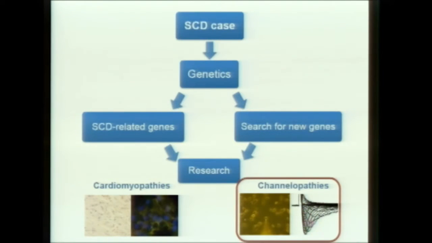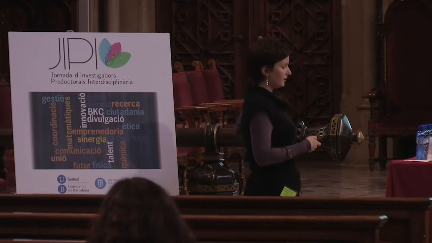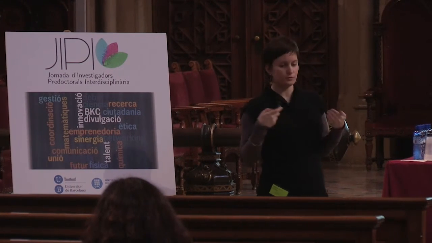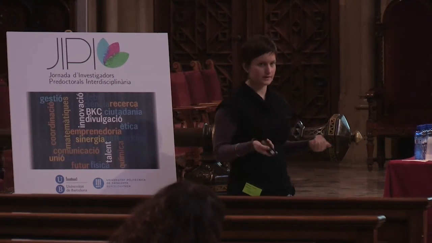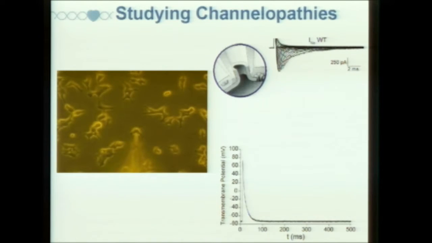As we said, channelopathies are a current defect. Thus, we have to measure the alteration in the current for the mutated protein. In order to do that, we use a technique called patch clamp. We patch the membrane of the cell and we measure the current that passes across the cell.